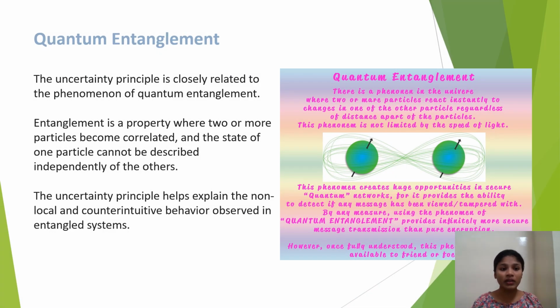Quantum entanglement. The uncertainty principle is closely related to the phenomenon of quantum entanglement. Entanglement is a property where two or more particles become correlated and the state of one particle cannot be described independently of the others. The uncertainty principle helps to explain the non-local behavior observed in entangled systems.